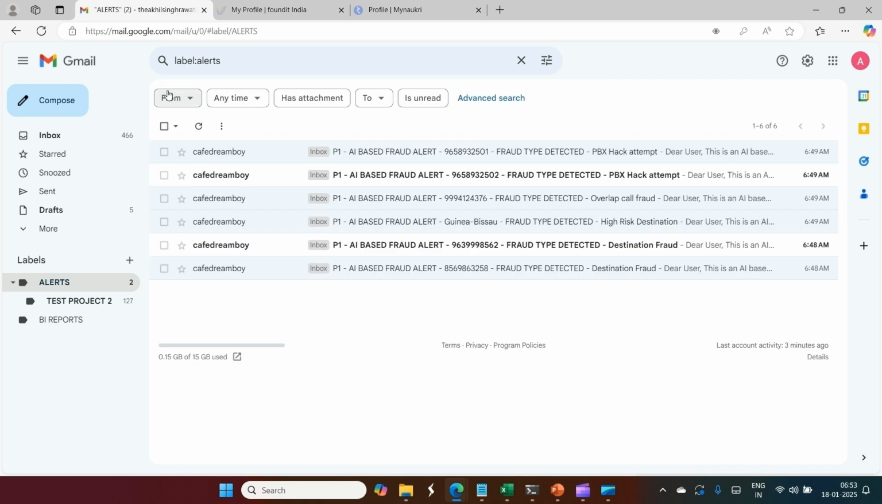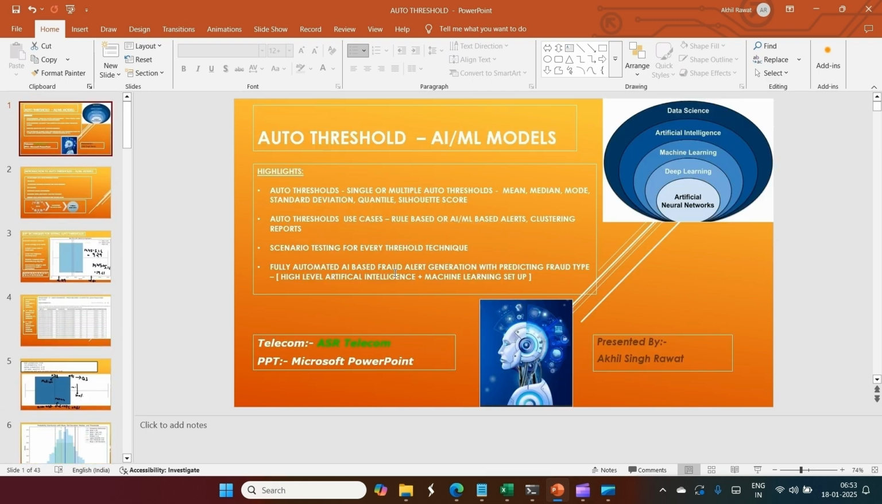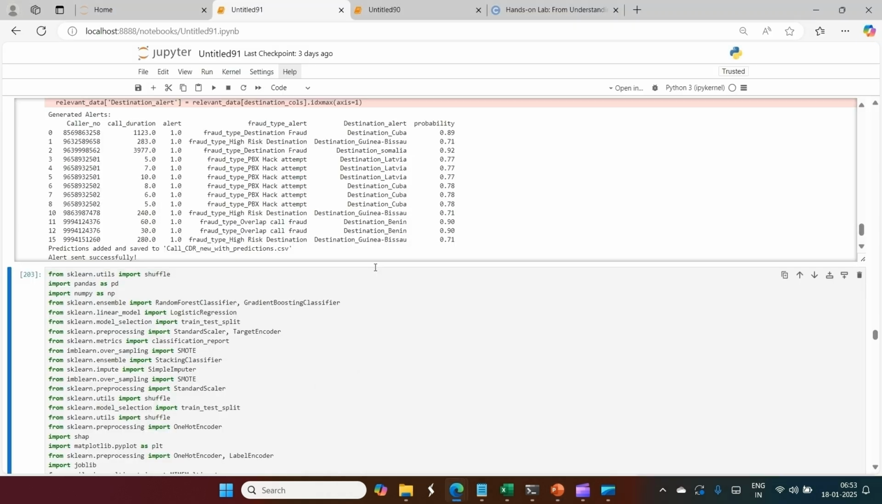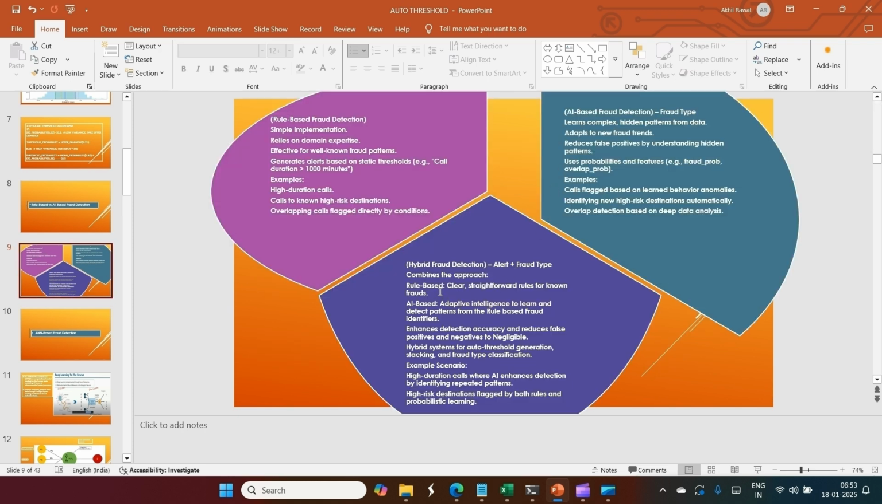So see, this is the beauty I was telling you about. I told you this was a very advanced AI plus ML intelligence based system setup, a high level artificial intelligence and machine learning setup. I have shown you everything for this. Now what will happen? I was telling you that this was a hybrid fraud detection model that I have just shown you, which has all system actions, and all the approaches for the automation and alerting model plus fraud type model.